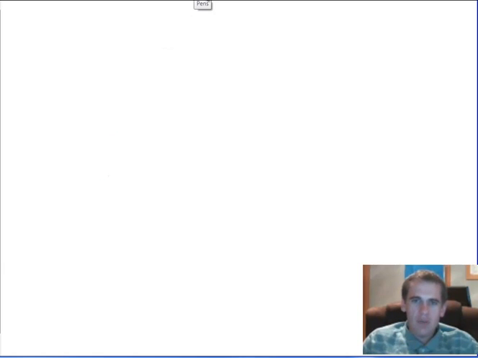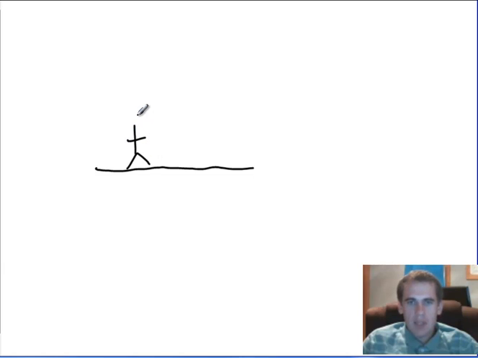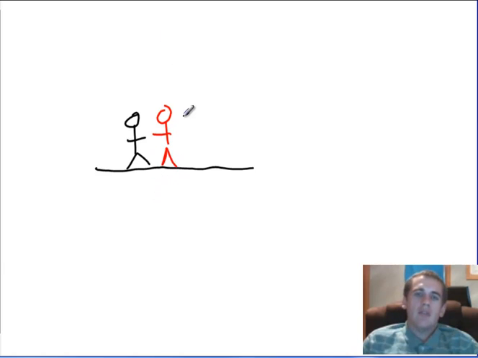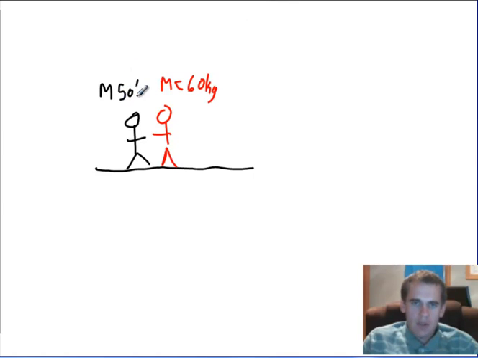Remember, we're going to use Newton's third law and Newton's second law together. So I have two people on a frictionless surface. They're ice skaters. They're happy. Person one, person two. These two people push against each other. Let's say this person over here has a mass of 60 kilograms, and this person over here has a mass of 50 kilograms.